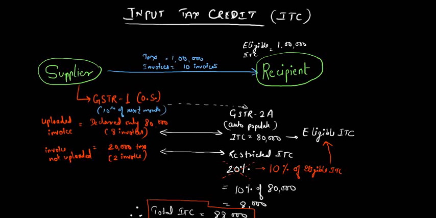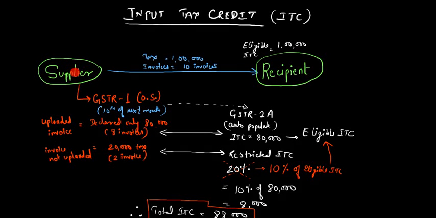So basically, this is a supplier. He has supplied some value of goods or services or both to the recipient, on which the tax, that is ITC, is 1 lakh, and the invoices are 10 invoices. So earlier, the recipient was eligible for the whole of the 1 lakh because he was in receipt of these 10 invoices.